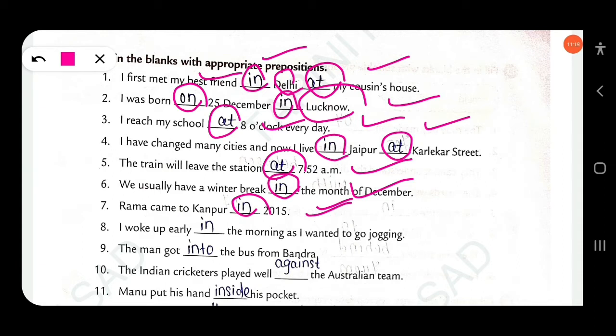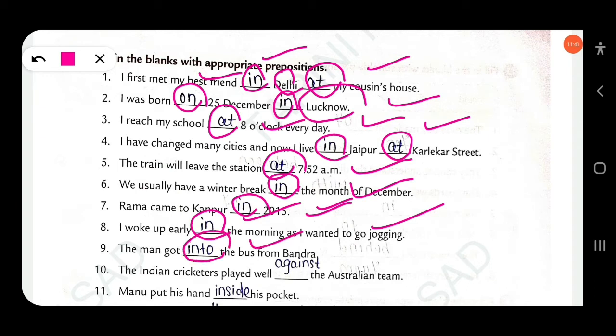The next, I woke up early. This is part of the day. For a part of the day we use "in the morning". I woke up early in the morning, okay, as I wanted to go jogging. The next, the man got dash the bus from Bandra. This is movement, preposition of movement. The man got into the bus.